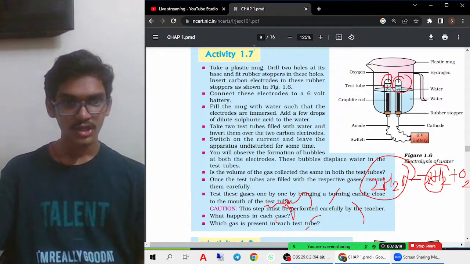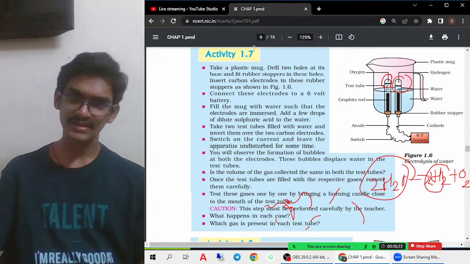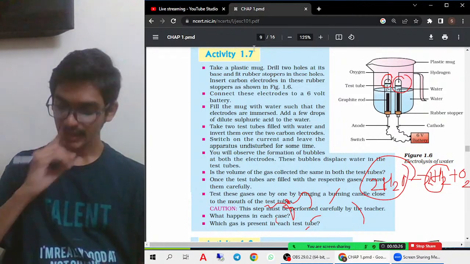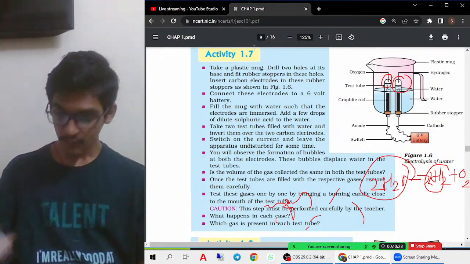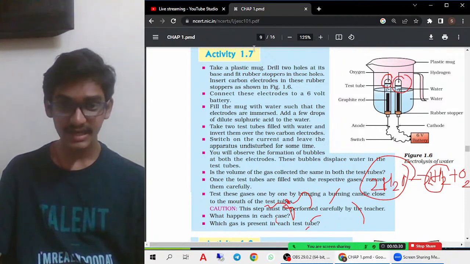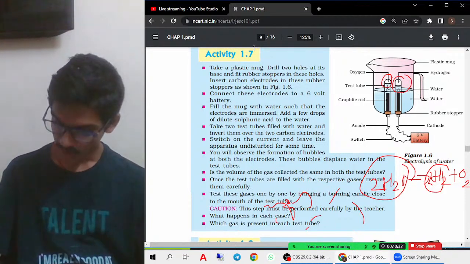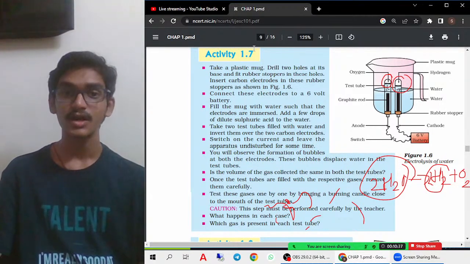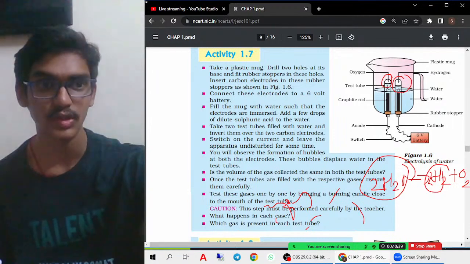That you must remember. What happens in each case and which gas is present in each test, you must remember this. Sometimes they will give this entire setup and not say which gas is released where. You must actually see the picture. Here, if it is less gas, it is oxygen. If it is more gas, that is hydrogen gas. In that way, you have to answer the questions.